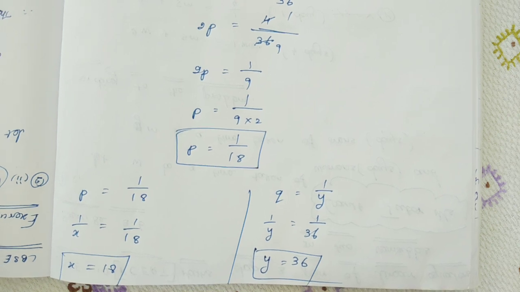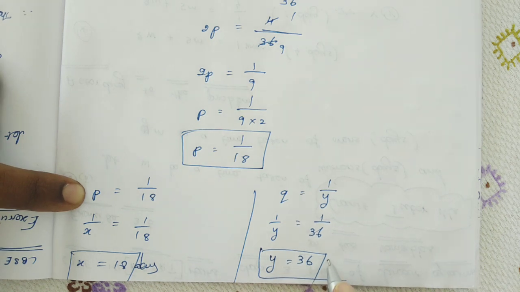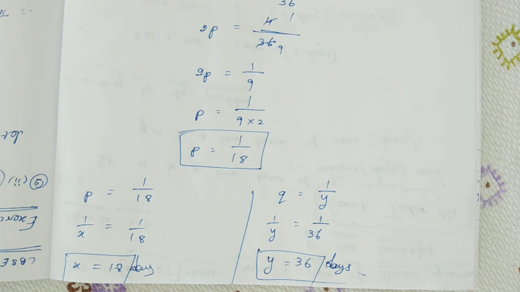So the woman can complete the work in 18 days. The man can complete the work in 36 days. Clear? Any doubt?